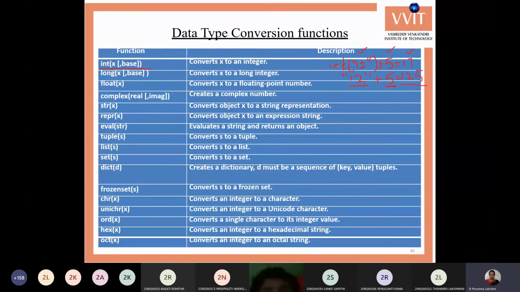Okay. Next, long is also for the same purpose. It converts the x value into a long integer. Okay, here also the long value is in the string format. Okay, then you want to convert into the long value, then you can use the long function. Okay. Okay, for this the example is also similar.